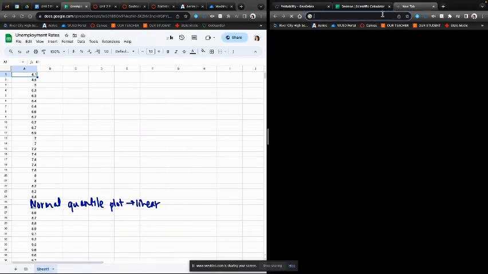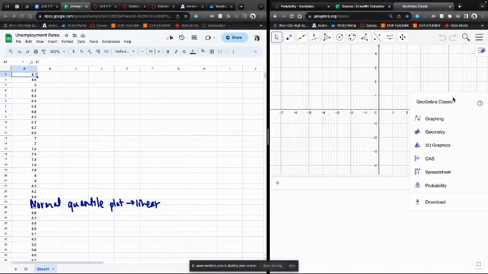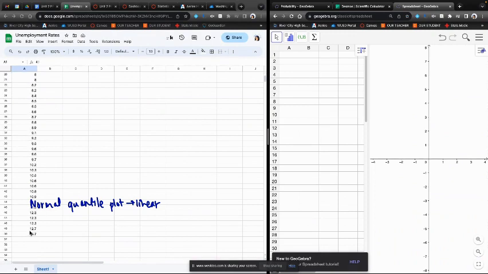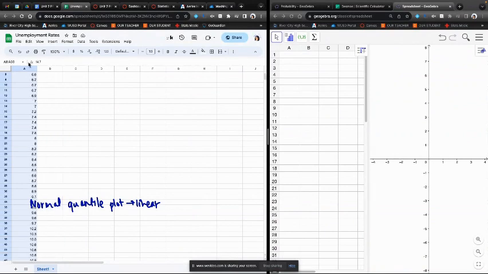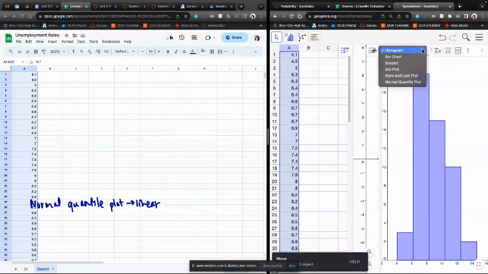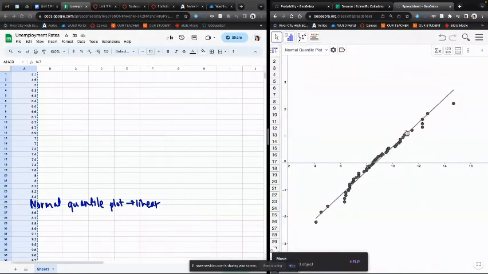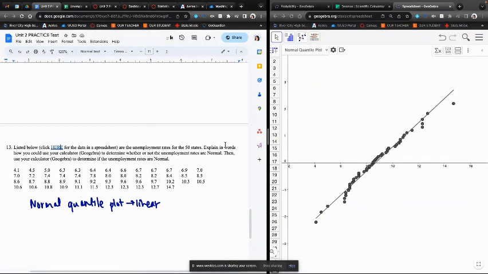So for GeoGebra, we're looking for a spreadsheet. I'm going to copy my data values here. I'm going to paste it. One variable analysis, and then we're going to change our graph to a normal quantile plot. So since our graph is roughly linear, we would determine that this data is normally distributed. So again, we're looking for the normal quantile plot, and we're looking that the shape is roughly linear.